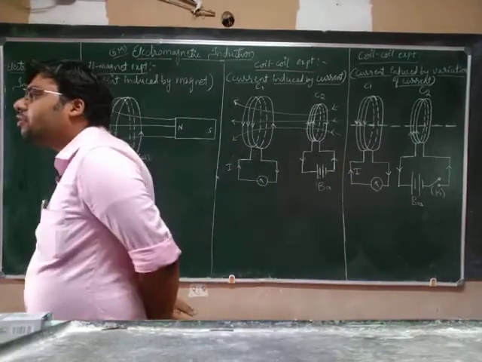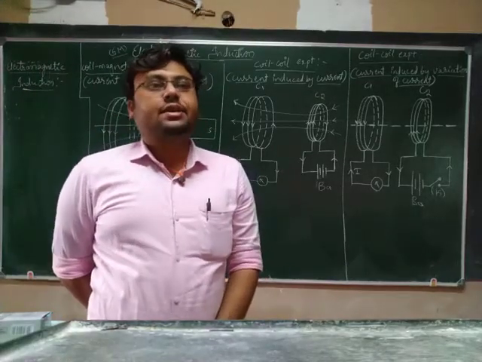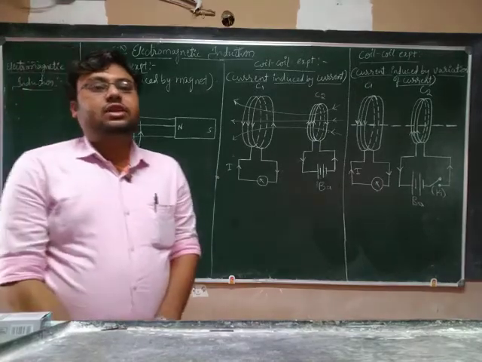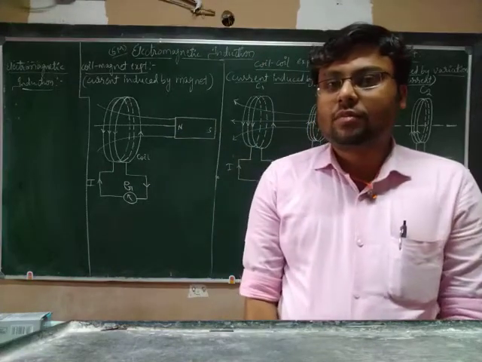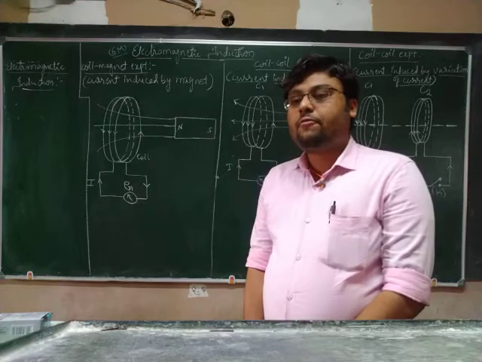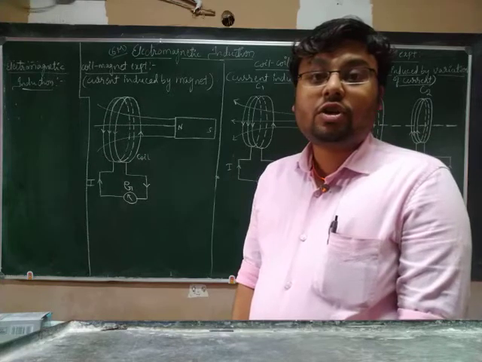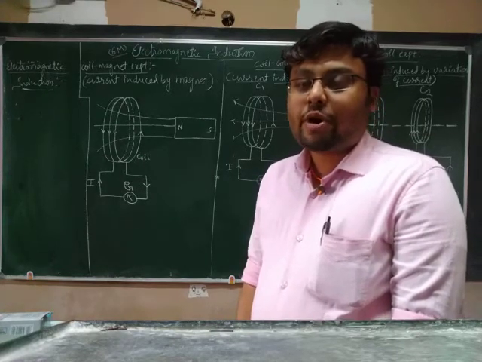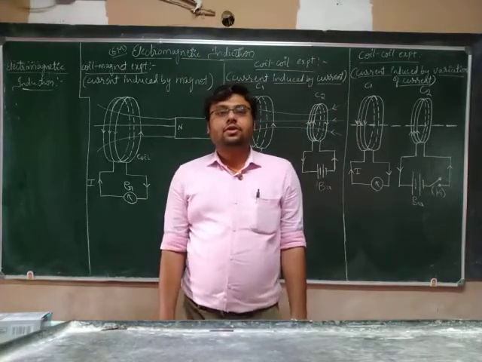In the previous chapter we have studied most of the things about magnetism, and this chapter is the link between the electric current and the magnetic field. So what do you mean by electromagnetic induction? It is the phenomenon of producing electric current due to the variation of magnetic field, or due to the change of magnetic field.